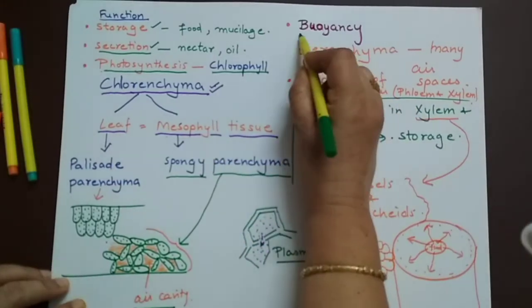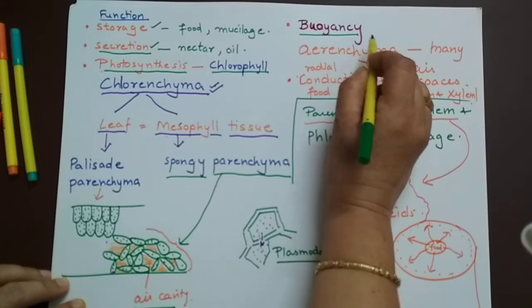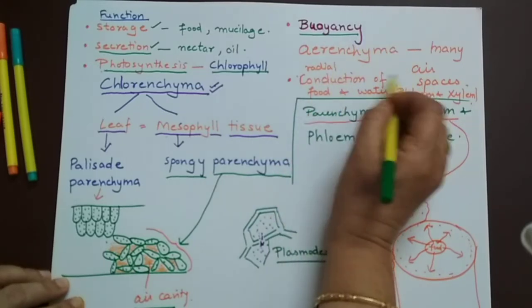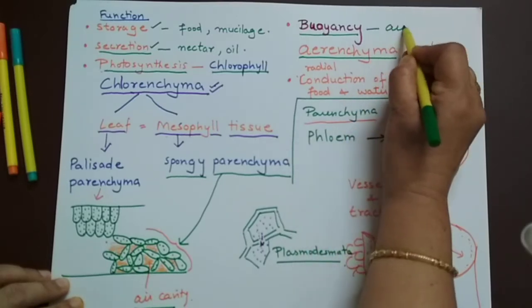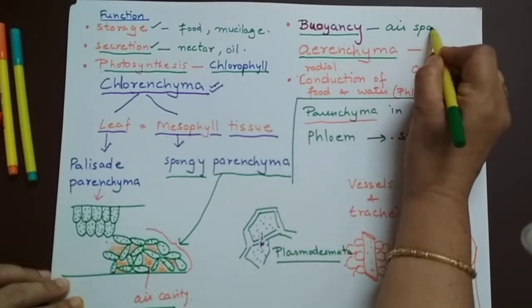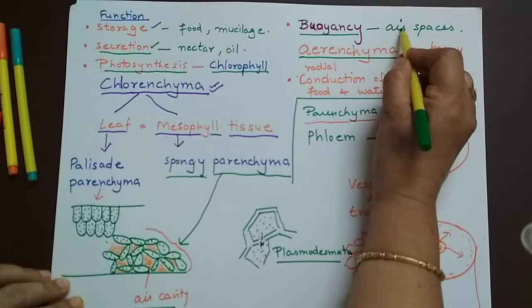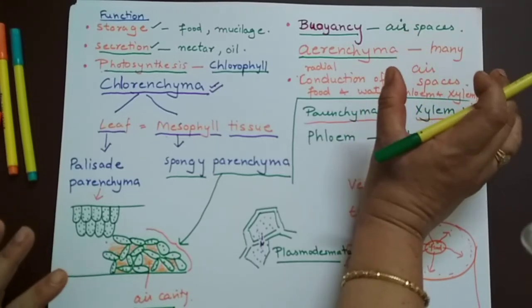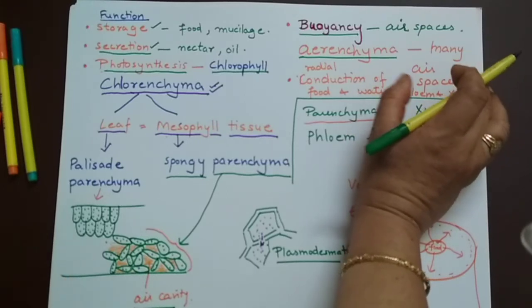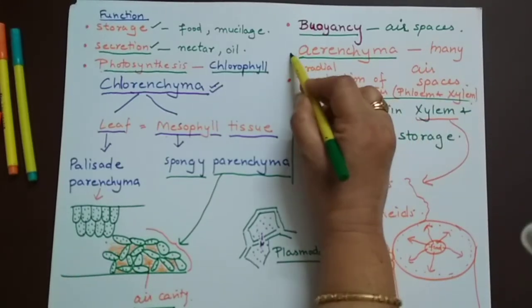Then they also provide buoyancy. In some plants there are air spaces. When parenchyma are filled with a lot of air, with large air spaces or large air cavities between them, then we call these cells aerenchyma.